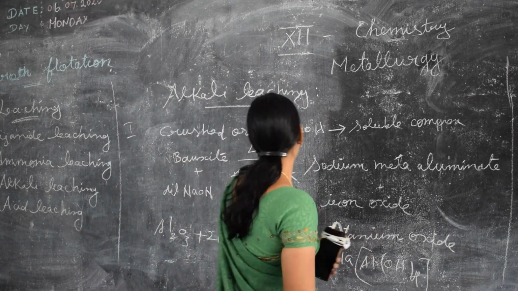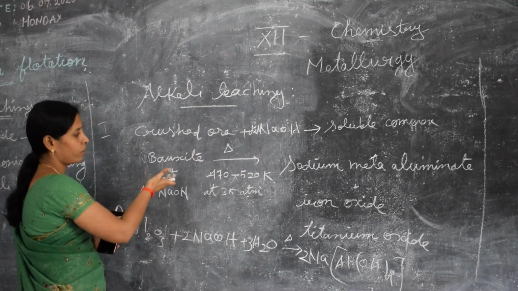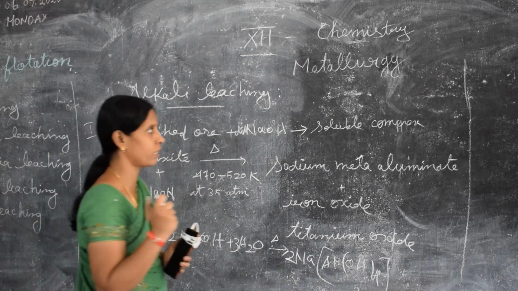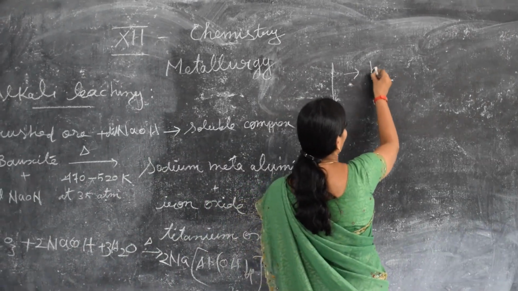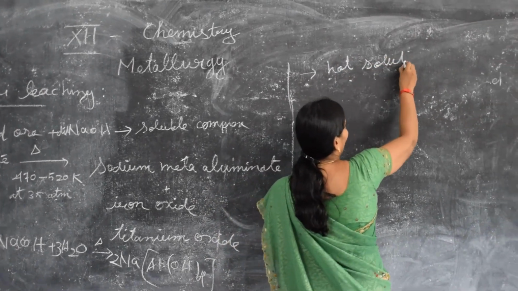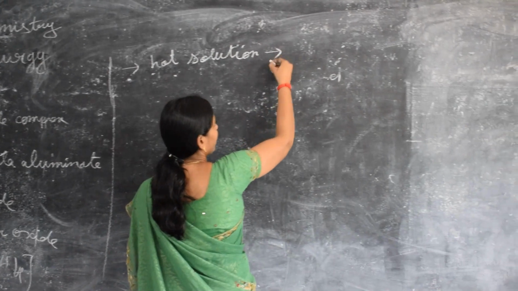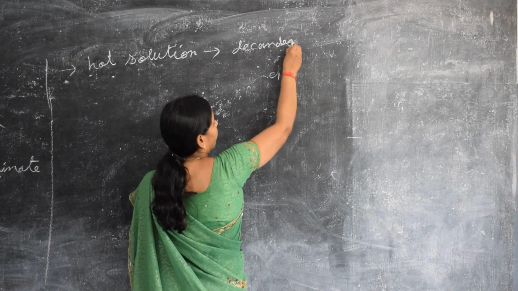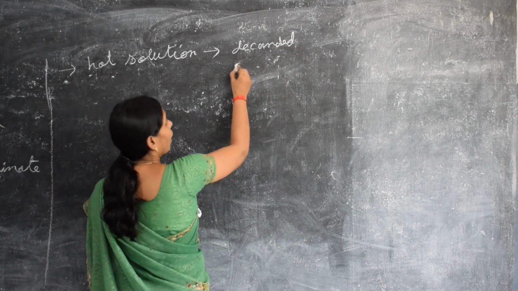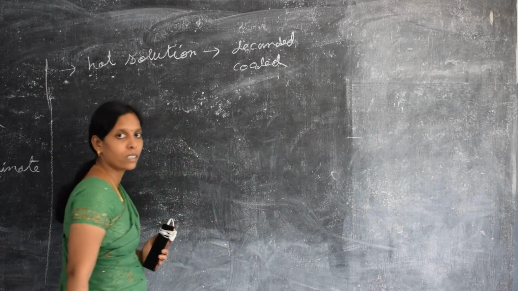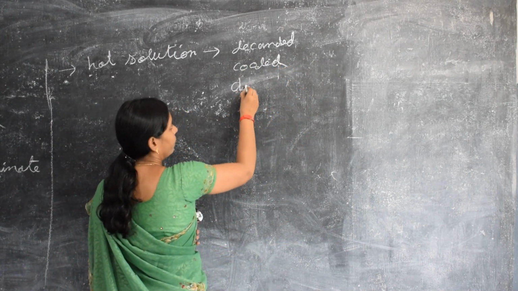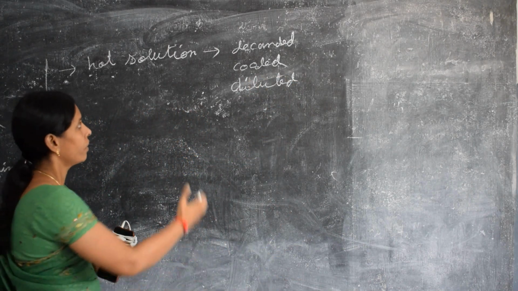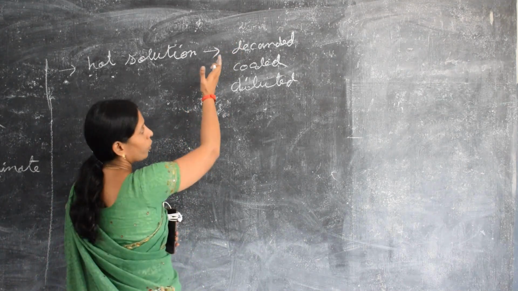The second step: the solution is very hot. The bauxite solution is very hot, as we heated it at 470 to 520 Kelvin. Since the solution is very hot, first the hot solution has to be decanted. Decant means filter. The hot solution is decanted, cooled and diluted. First decant, then cool, and then dilute.